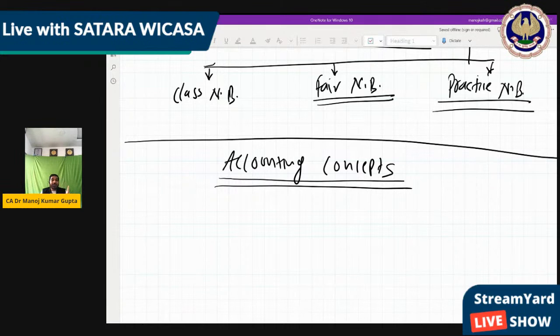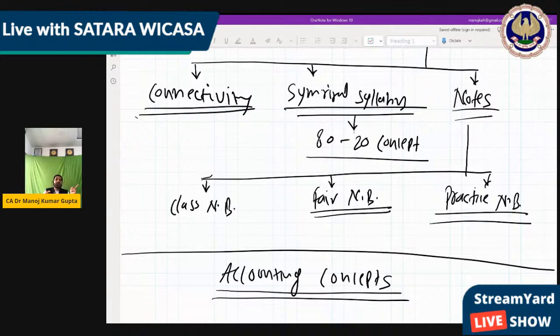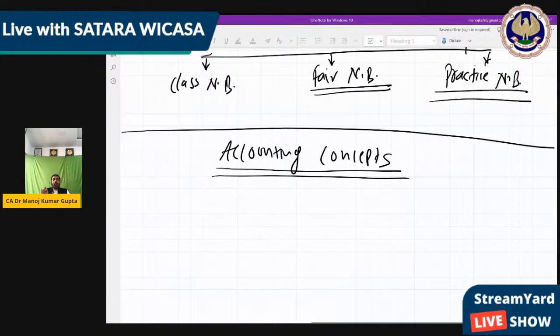First of all, it is clear the meaning of account, because whatever I am going to discuss, I have given in writing for note purposes. If you do not make notes, then you cannot revise it in the future. Today we are going to do the accounting process from beginning to end, and I'm sure at the end of the session you will learn everything. But that is not permanent. Maybe after a certain period you will forget. But when you make notes, you will never forget. So I will give you everything in notes, word to word, what I am going to explain. The entire thing I have written, and I have already given you the soft copy, but I will read it here also. Okay.